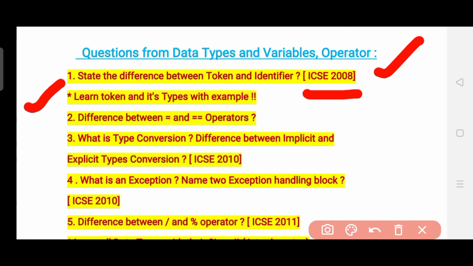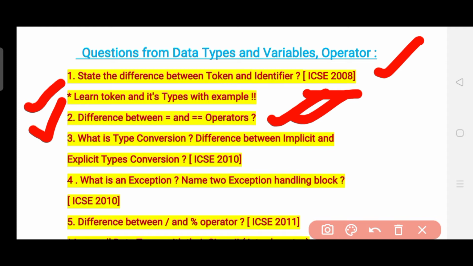Now let's see the second question, which is the difference between equal to and double equal to operators. I think you may have got this question at some time when you were giving the school examinations. This is an important question and I have not found any year for this, but I personally believe that this is an important question and you may also get this question this year. So kindly prepare this question.